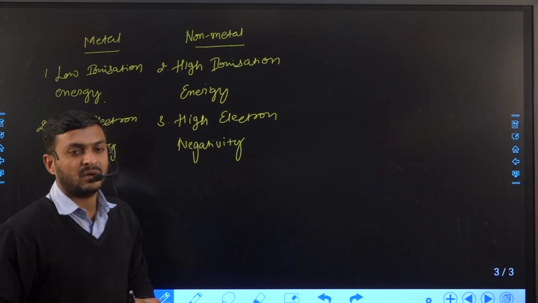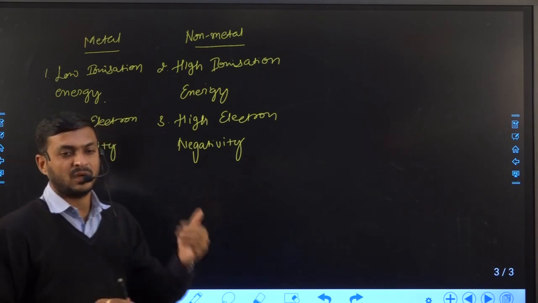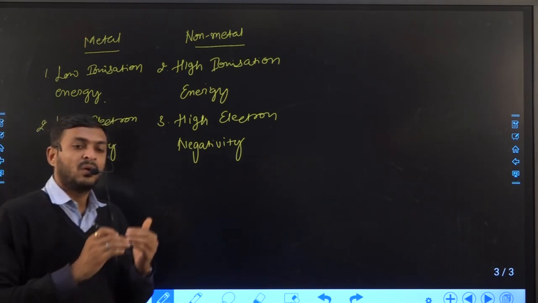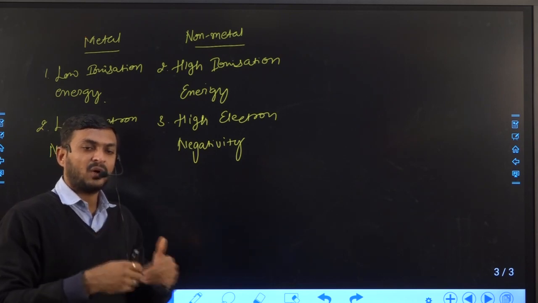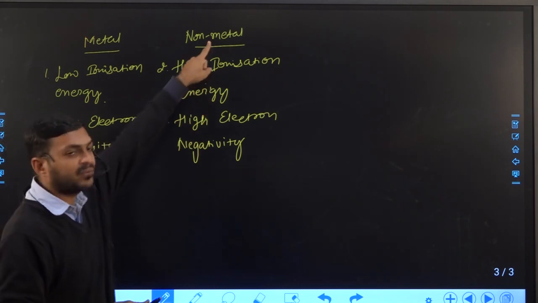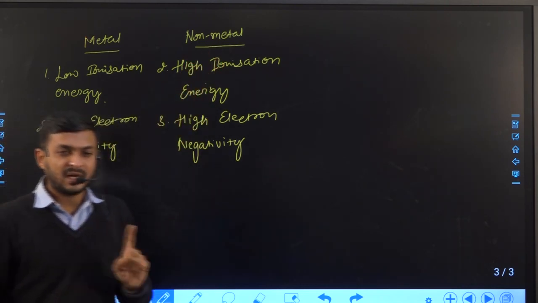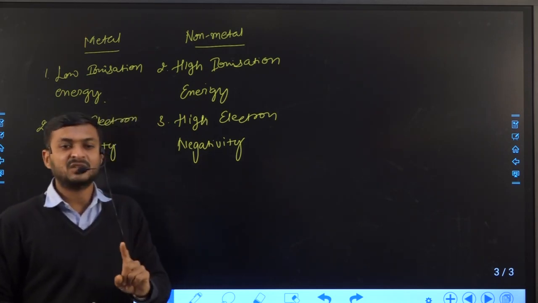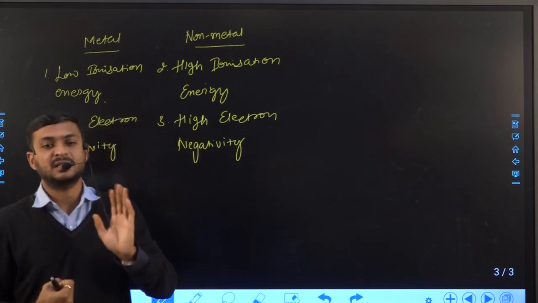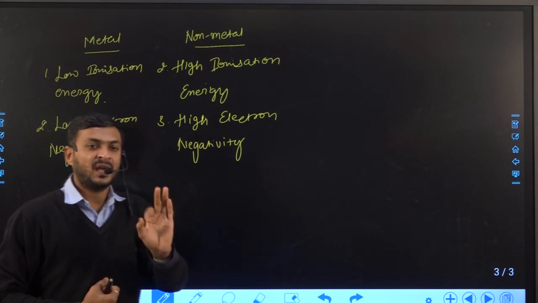While in the case of metal, metal has itself the nature to lose electron easily. So those elements which donate or release electron easily have a low ionization energy. While in the case of non-metal, non-metal has a tendency not to release electron easily. So that is why to remove electron from its valence shell it requires high energy. So that is why non-metal has a high ionization energy.